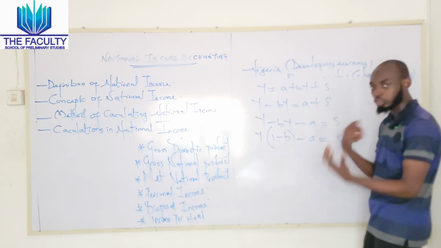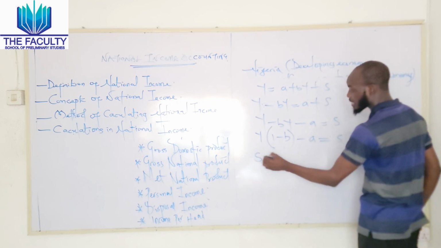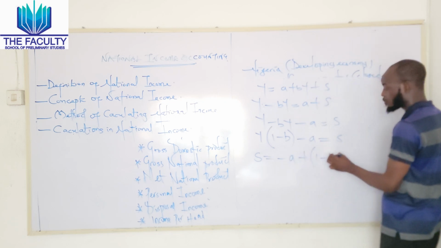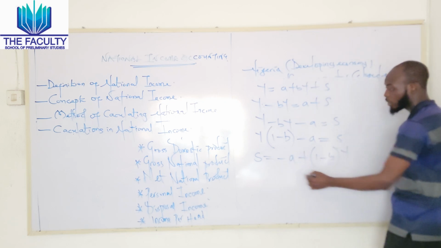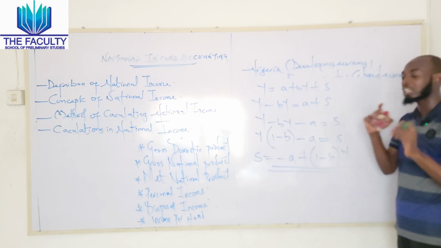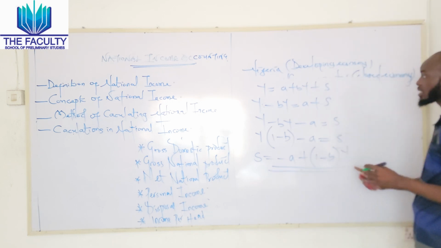So if I want to rewrite this now, I will say S is equal to minus A plus 1 minus B into Y, which gives us the formula for savings. So there are two things I want us to note from this denotation.